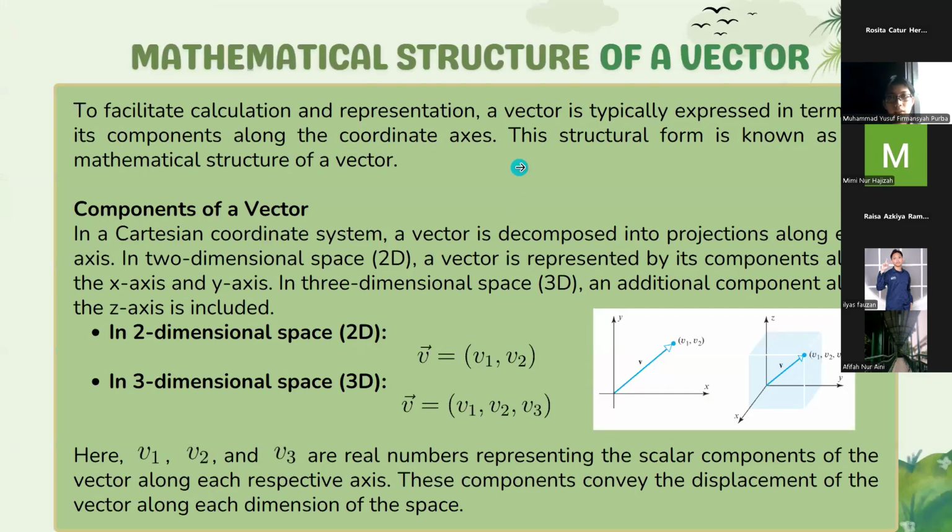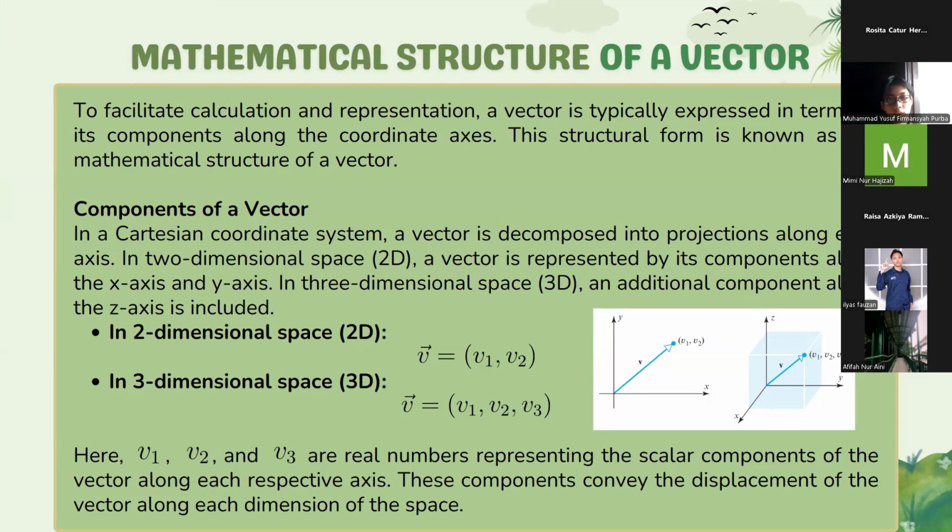Okay, mathematical structure of a vector. To facilitate calculation and representation, a vector is typically expressed in terms of its components along the coordinate axes. This structural form is known as the mathematical structure of a vector. Okay, there are the components of a vector.